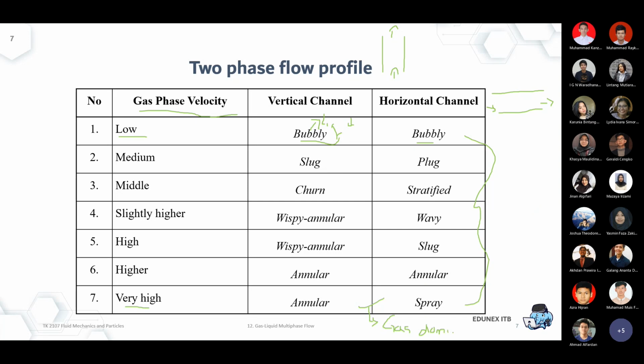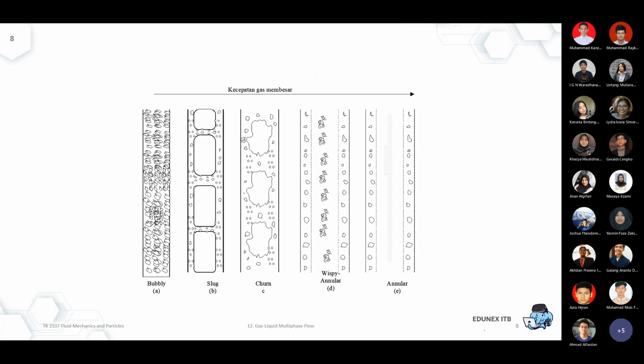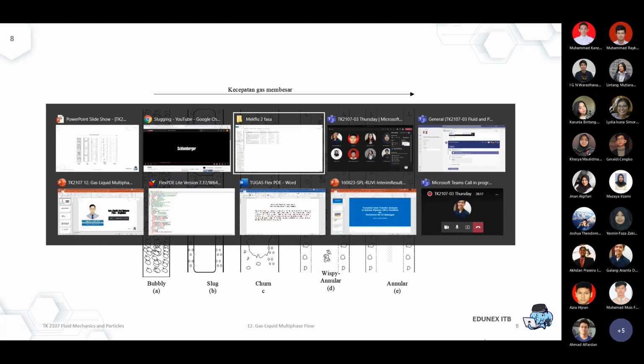They can be evenly distributed or unevenly distributed because of the transient condition. So this is the 2D illustration, but before I go to that, let me open another short video, to make it more interesting and more easily understood.